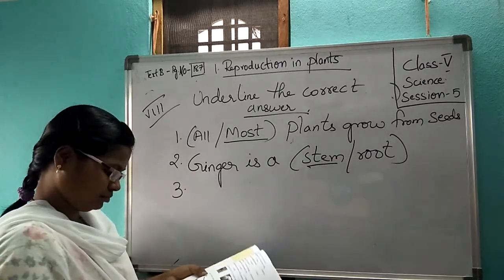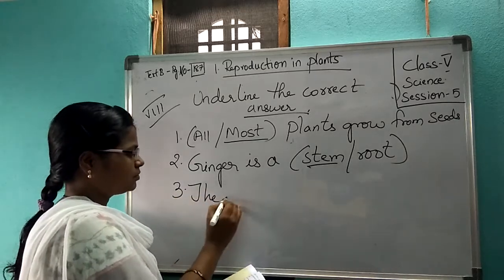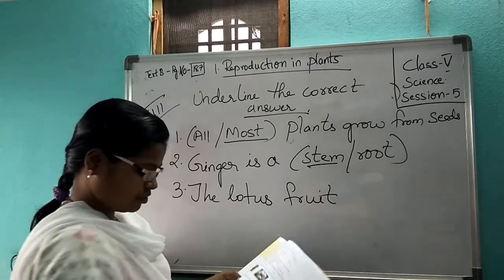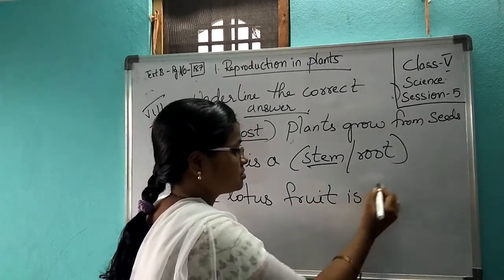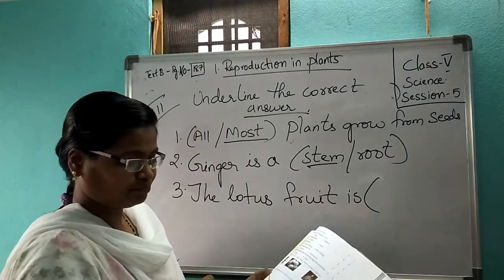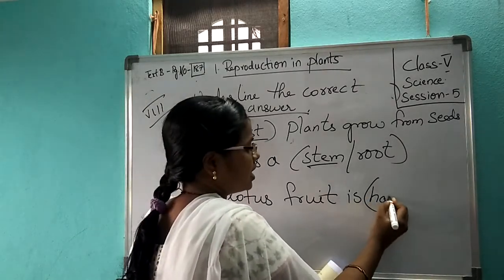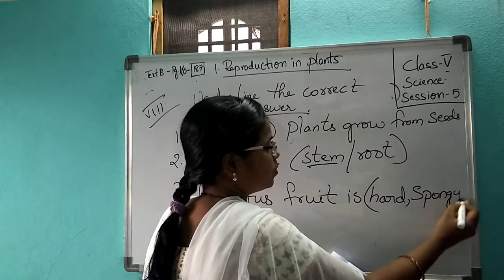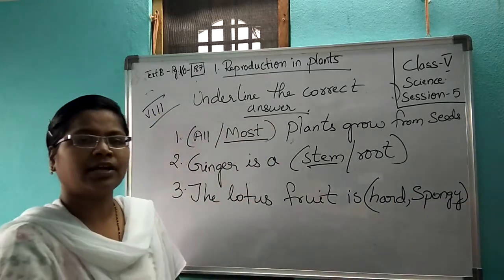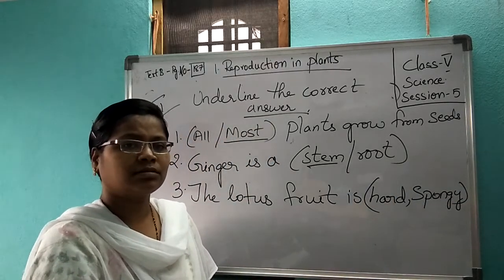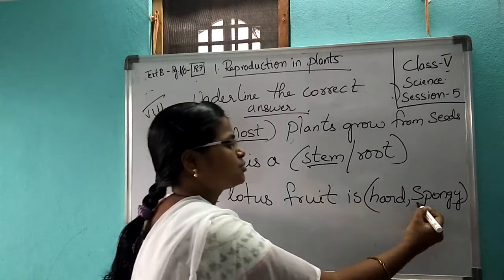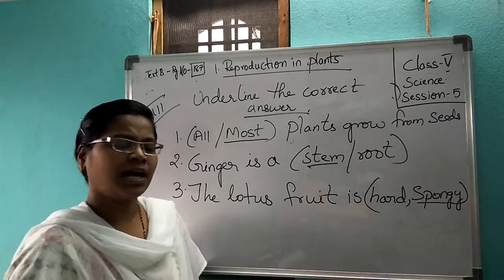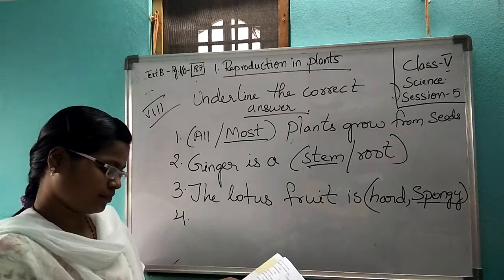Coming to the third one, the lotus fruit. Is the lotus fruit hard or spongy? Hard? We read that lotus seeds are dispersed through water, no? If it is hard, how can it get dispersed through water? No, it can't. It is spongy. It has a spongy nature. Due to that, it will have air spaces and it can float in water.